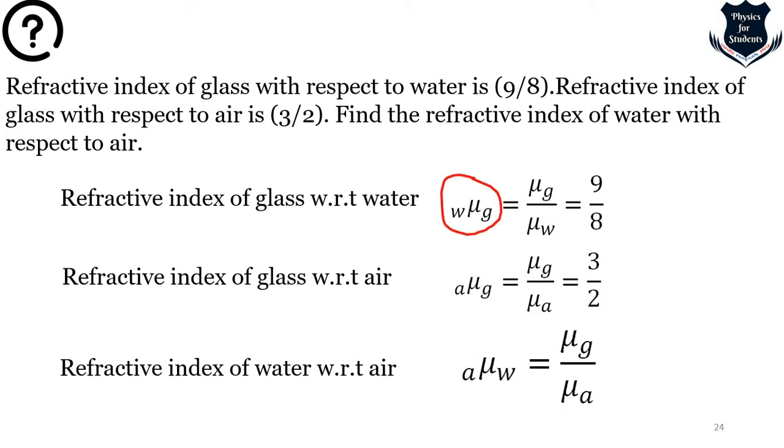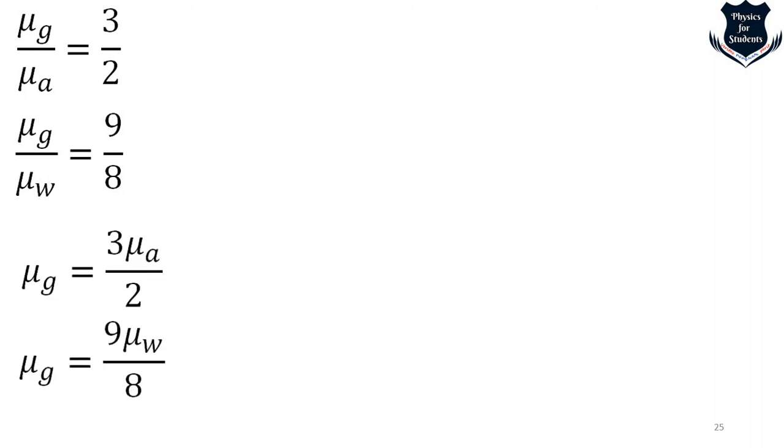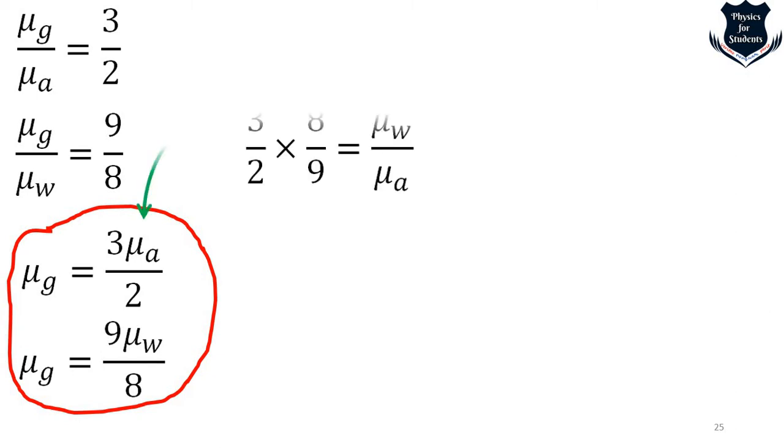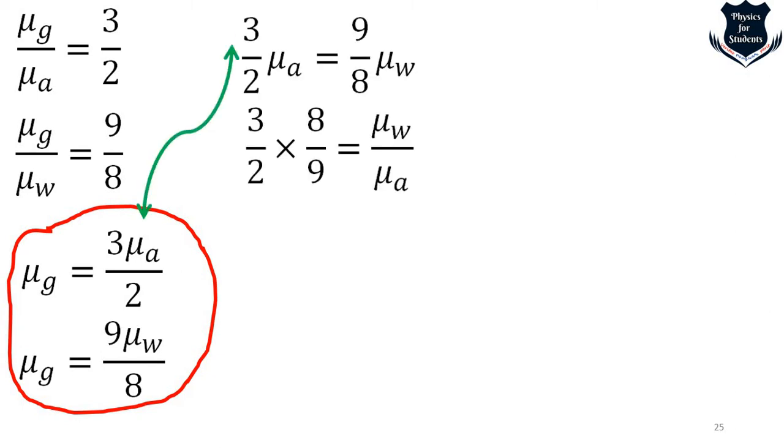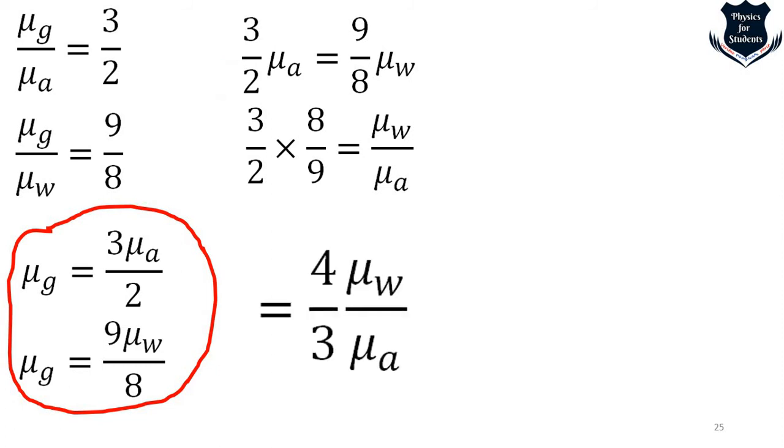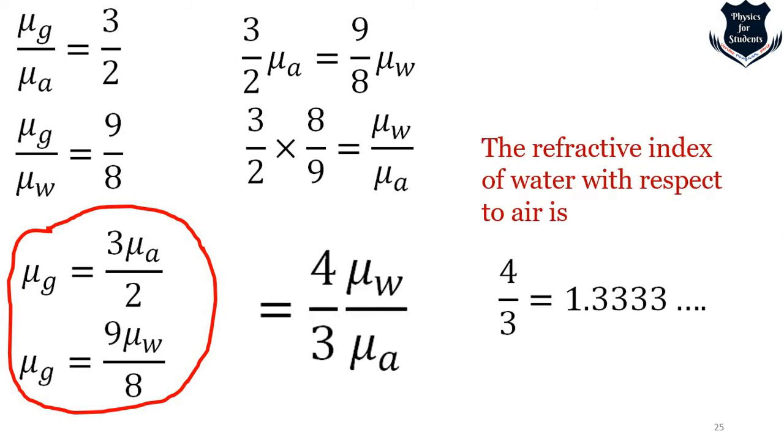From the next slide onwards, we will discard those red ones because they get very confusing, mu wg this side and that side. So I will discard those things and take it in this way. So it is 3 by 2, 9 by 8. So we write it in this way, 3 by 2 and 9 by 8. From here, both mu g, we move to here, right? And we compute this, and we get 4 by 3, which leads to this. So the refractive index of water with respect to air is this one, right? So this shows how you can calculate one refractive index with respect to another.